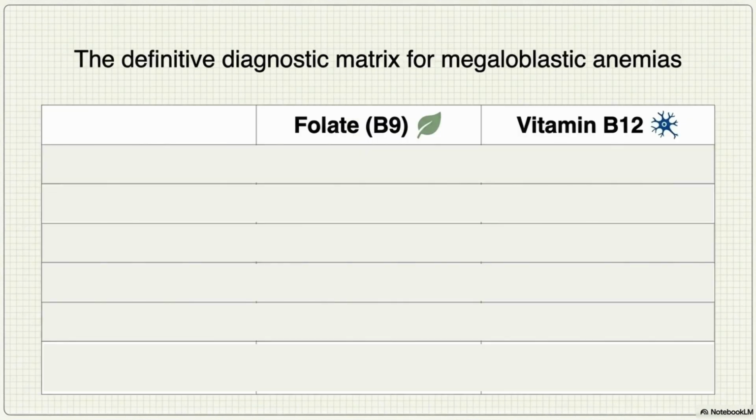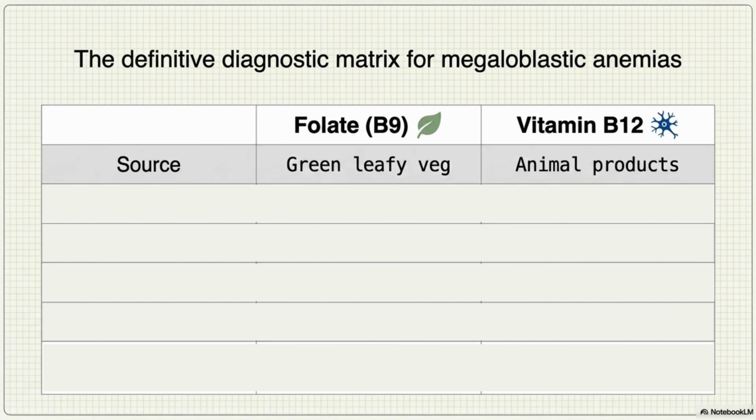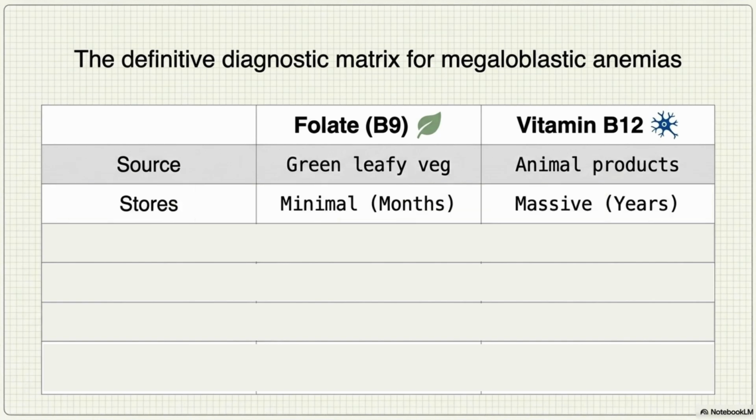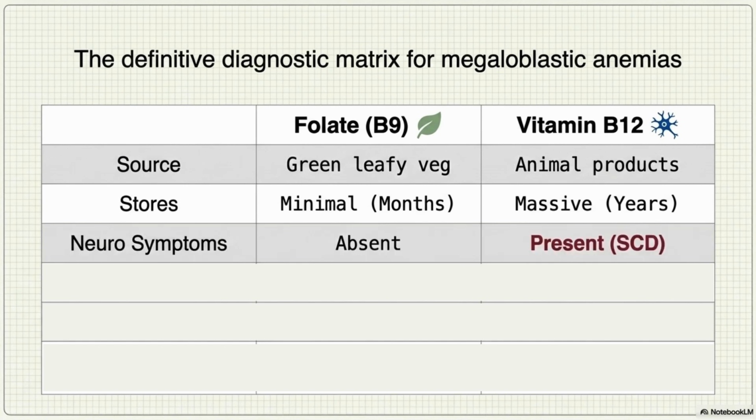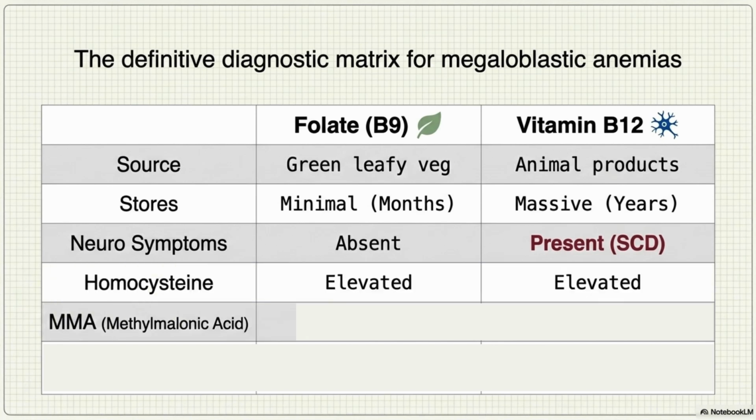Let's summarize. Here is the definitive diagnostic matrix for megaloblastic anemias. Let's compare folate, B9, and vitamin B12. Source: folate is from green leafy vegetables, B12 is from animal products. Stores: folate is minimal, lasting months, B12 is massive, lasting years. Neurosymptoms: absent in folate, present as subacute combined degeneration in B12. Homocysteine: it is elevated in both. MMA, methylmalonic acid, it is normal in folate, elevated in B12.